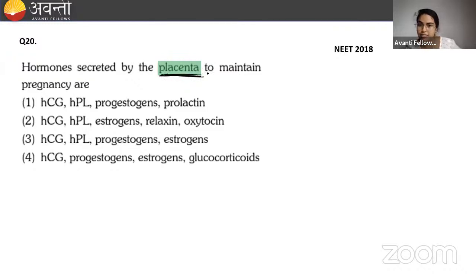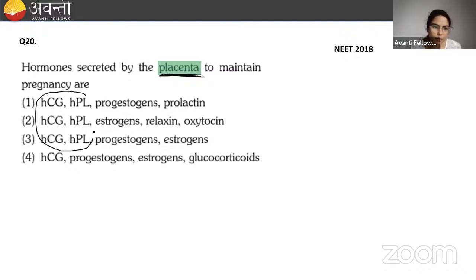It's not asking hormones secreted during pregnancy. No, by the placenta to maintain pregnancy. Okay, so many of you might be confused, beta. Let me tell you. No, prolactin is not released by the placenta.